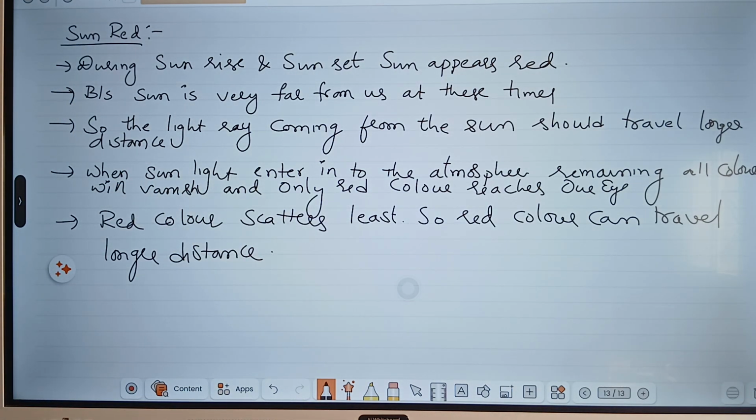That's all. In the afternoon, the sun is overhead of us. That is the reason sunlight directly reaches our eye, and all colors come into our eye. If you combine all the colors, we see white color. White color is a combination of all 7 colors. This is the explanation for why the sun appears red. Please note down.